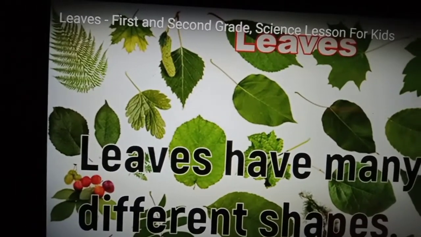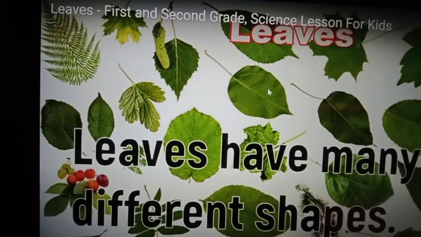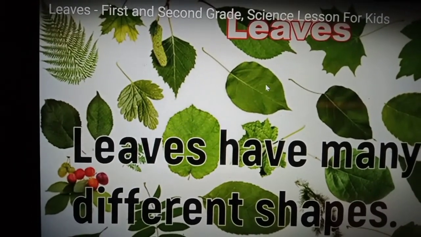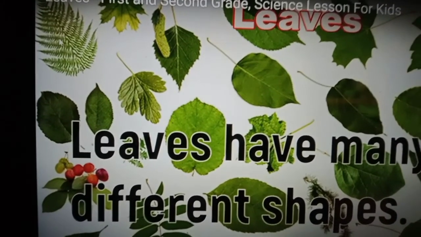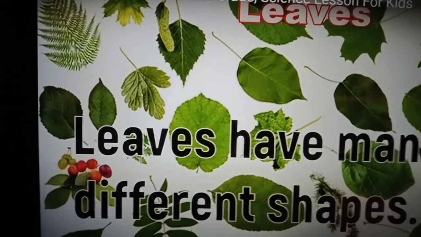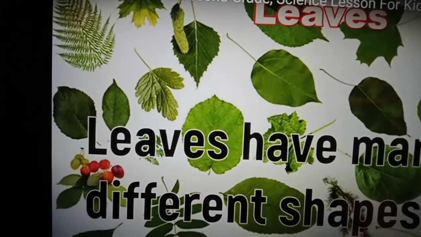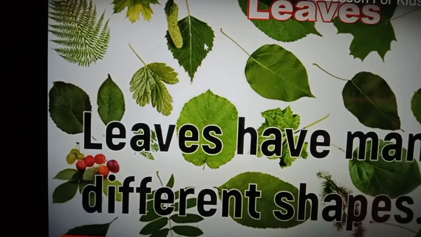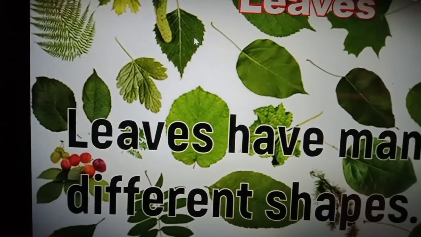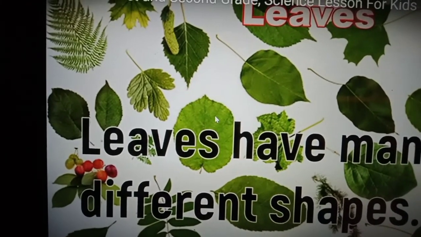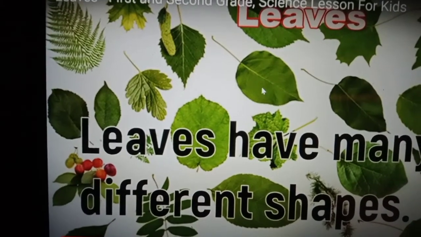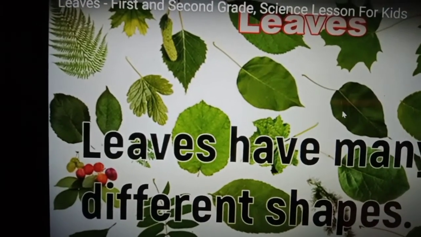Okay, and here you can find a simple leaf. This is an example of a simple leaf. And here, this is an example of a compound leaf. And look here, this is a leaf with rough margin, whereas this also is a leaf with rough margin, whereas this and this have smooth margins.